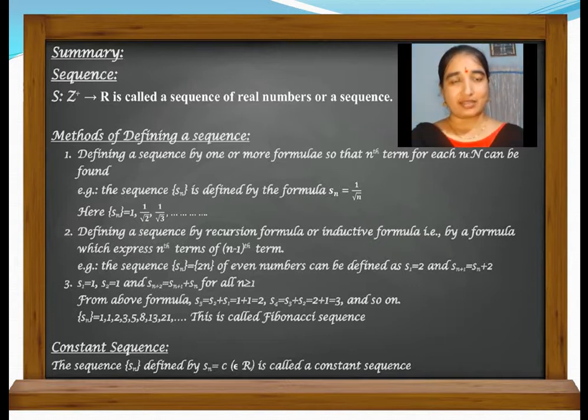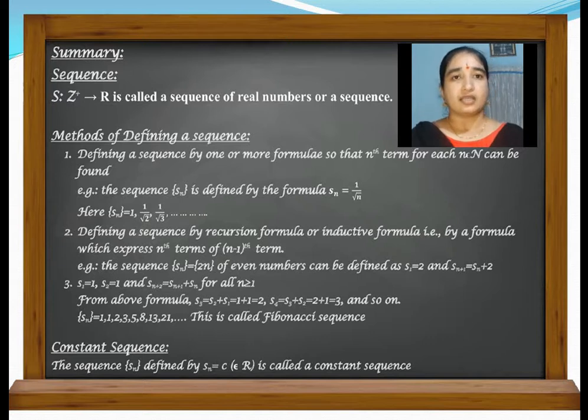Dear students, what is a sequence? As we discussed in the earlier classes, a sequence is a list of numbers or objects which are in order. Repetition also may occur. Let us go through the definition of a sequence mathematically. Let S be a non-empty set and S from Z plus to R is called a sequence of real numbers. A sequence can be defined in so many ways.